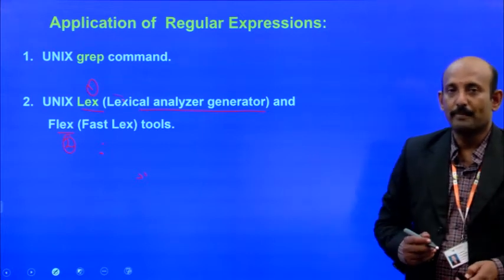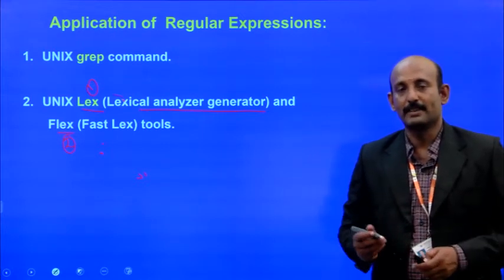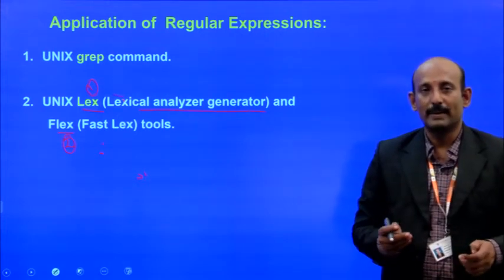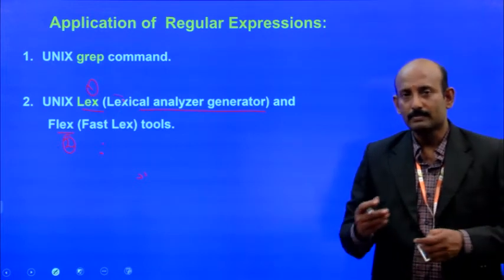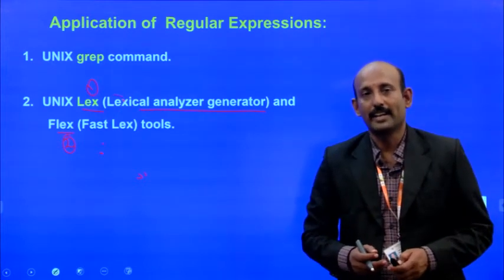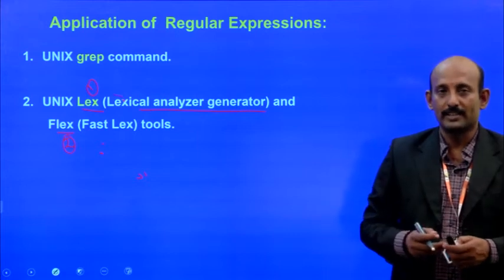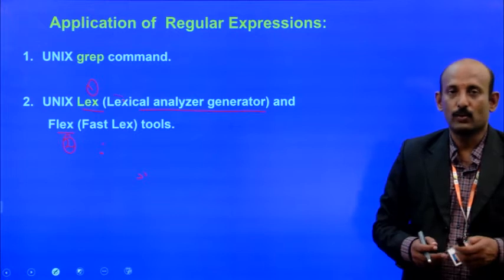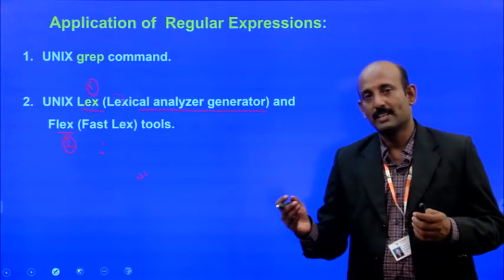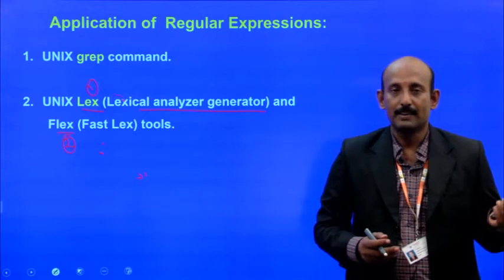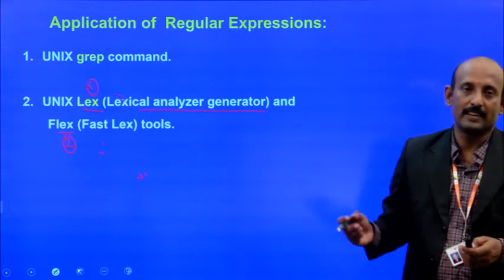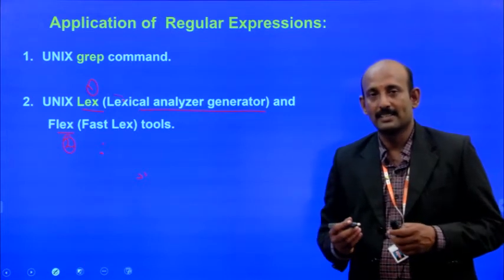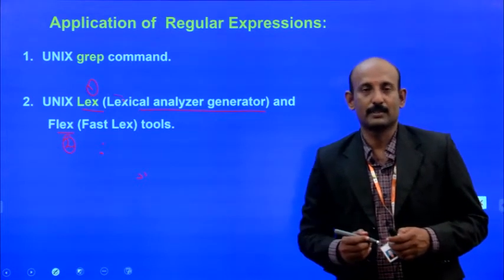If we compile a program, let's take the example of a C program or C++ program, we may compile the program by using the function key Alt F9, and we can execute the program by using Control F9. So in this case, while we compile, the program is converted from high level programming language into machine level language. During this conversion process, the lexical analyzer is the first phase.